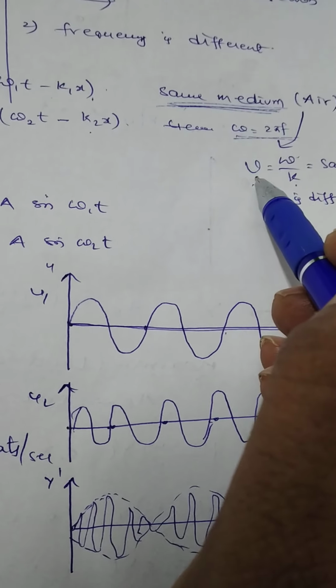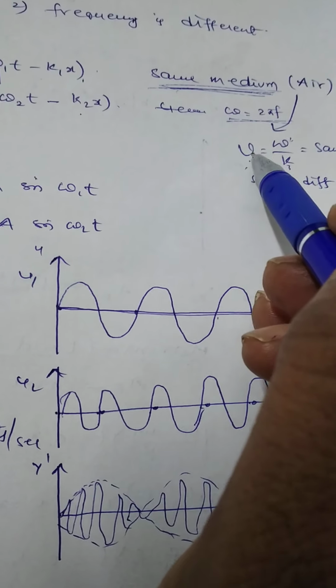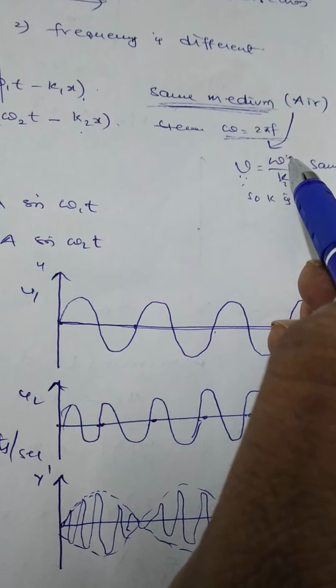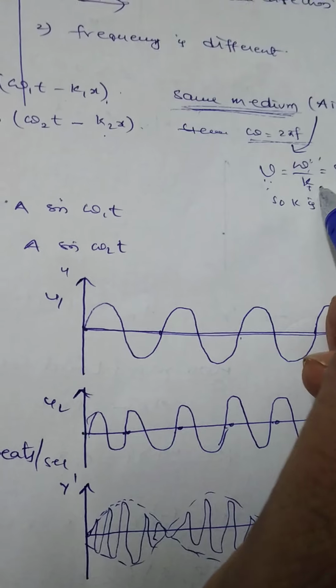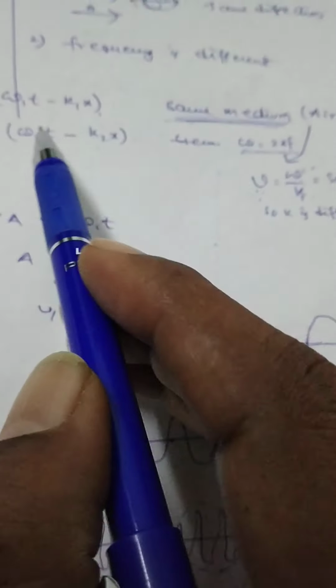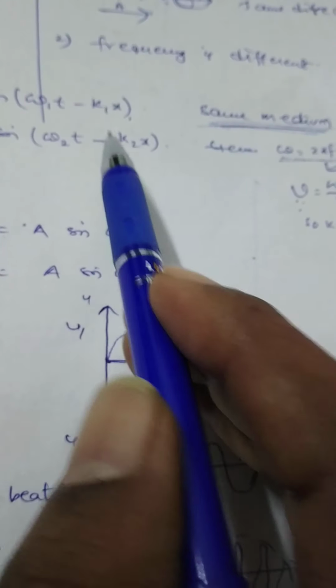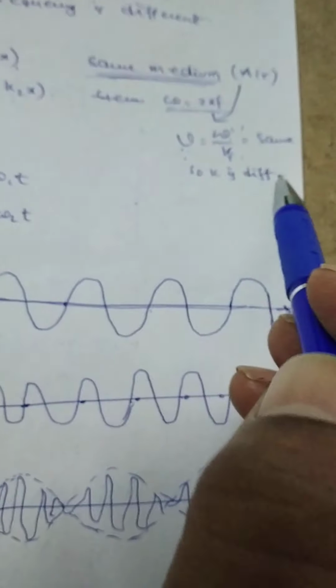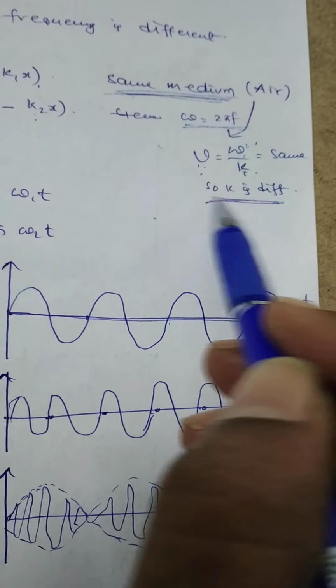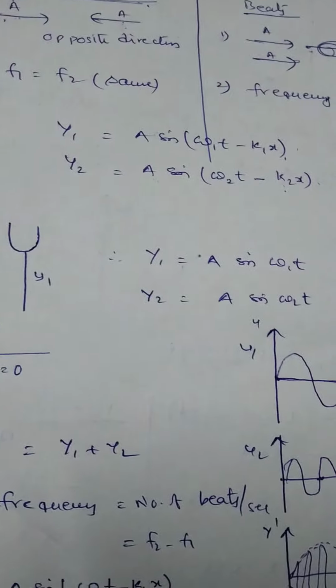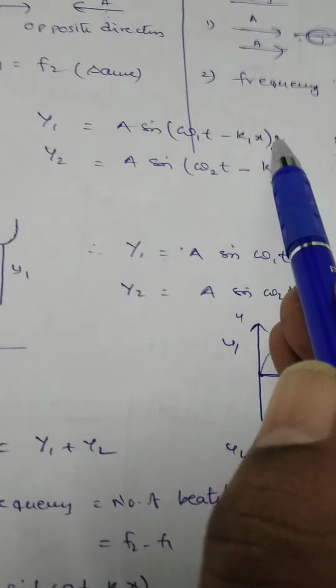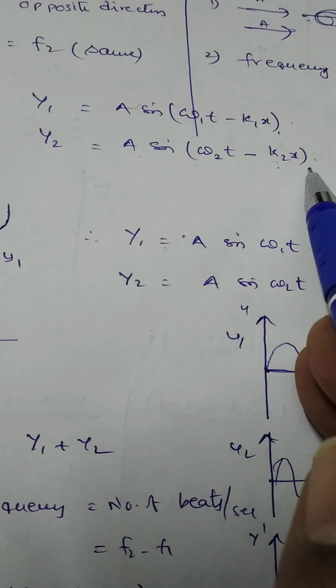As v is constant, omega is directly proportional to k. As frequency changes, k will also be different. So that's why the first wave is represented by k1 and the second wave by k2, because k is different for the two waves. So y1 is equal to this formula and y2 is equal to this formula.